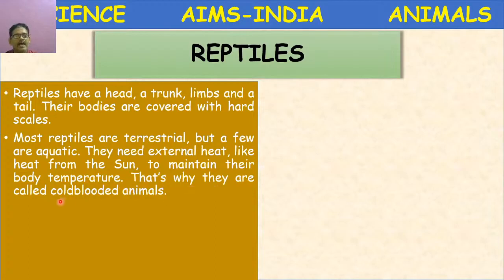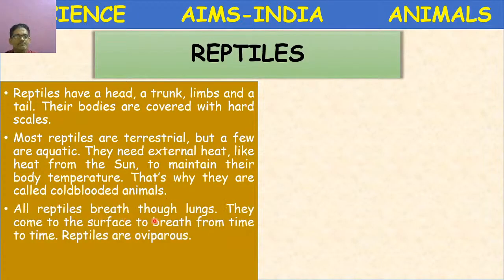That's why they are called cold-blooded animals. Birds are warm-blooded animals, but reptiles are cold-blooded animals. Why are they called cold-blooded animals? Because their body temperature does not remain constant. They will change their body temperature according to the change in the environment temperature.